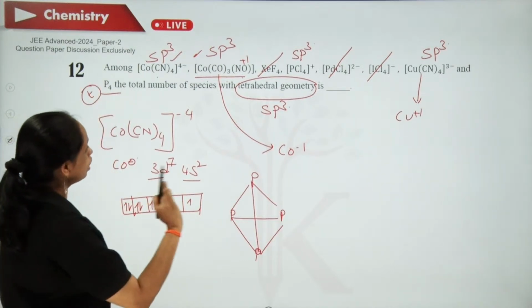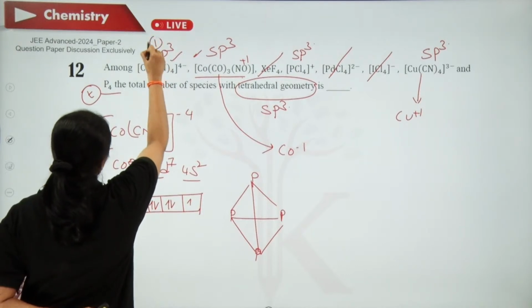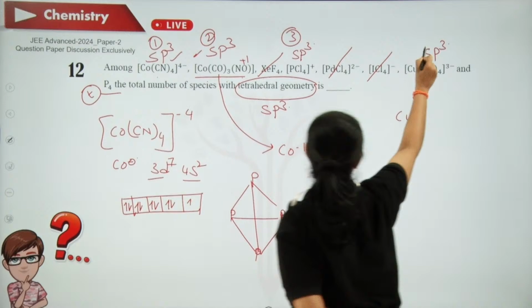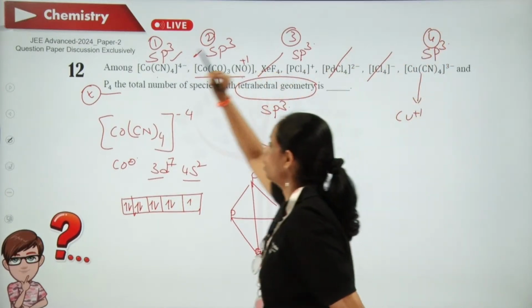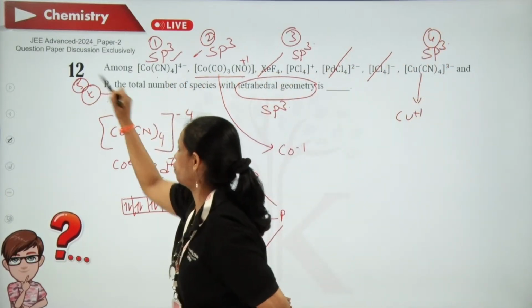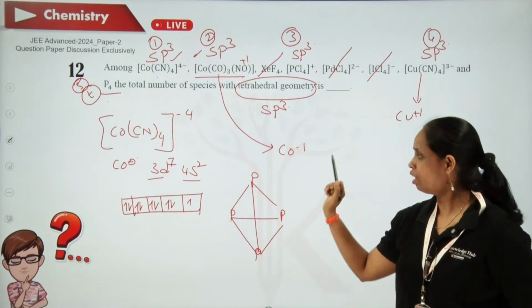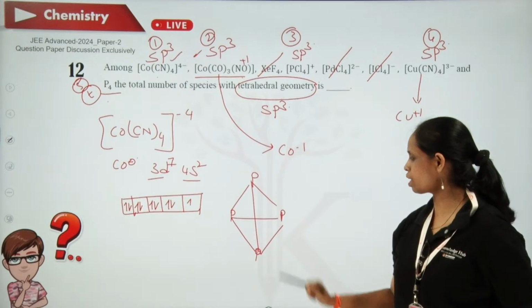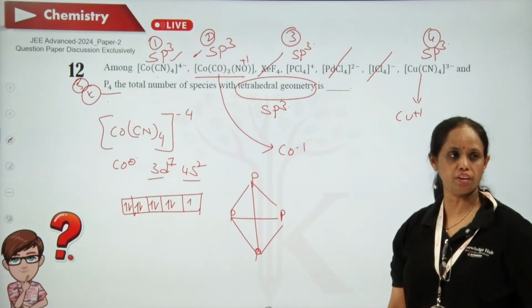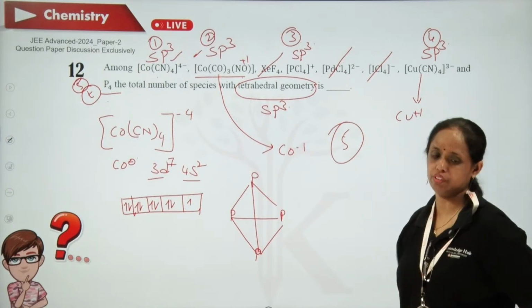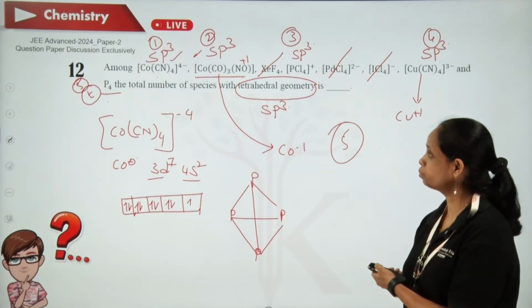If we count 1, 2, 3, 4, and here it is 5. P4 is having tetrahedral geometry because phosphorus atoms are at the corners of the regular tetrahedron. So the answer is 5. Next one,